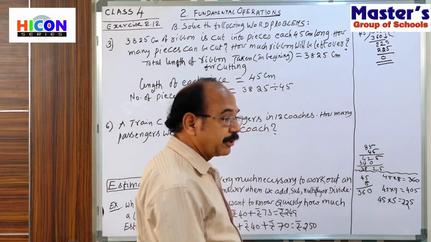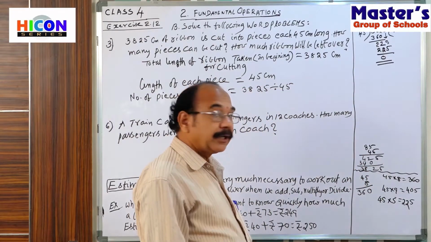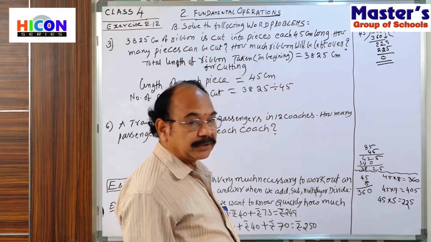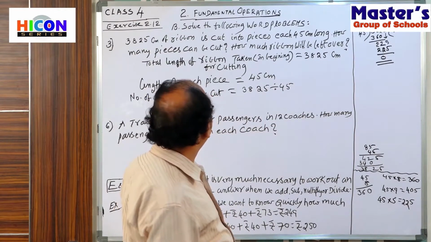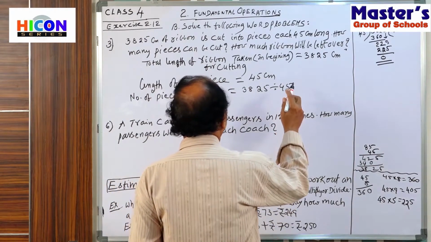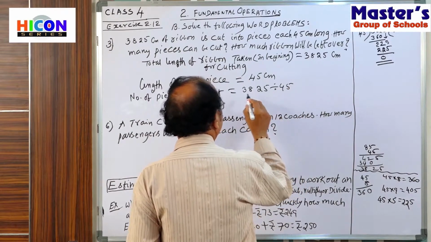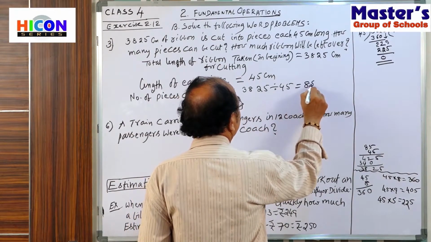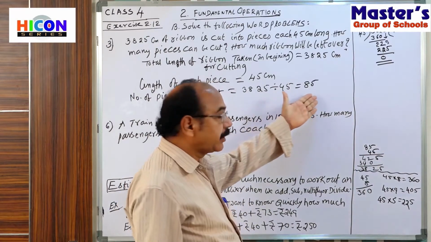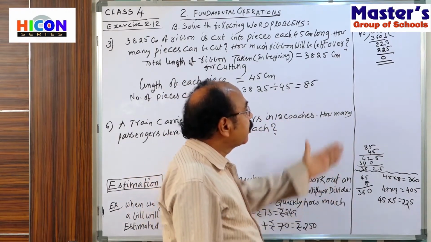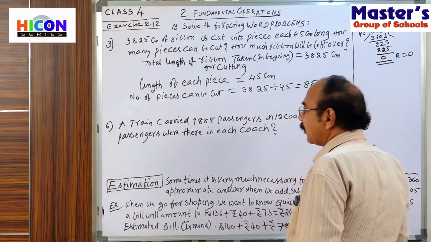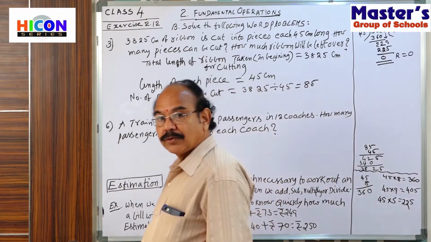3825. That's why here what do we say? The number is exactly divisible by 45. Okay, students. So 85 times, how many times? 85. How many pieces can we get? 85 pieces. Here there is no remainder. Here the remainder is 0.